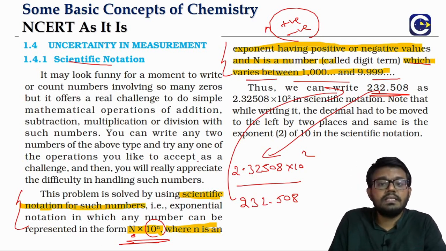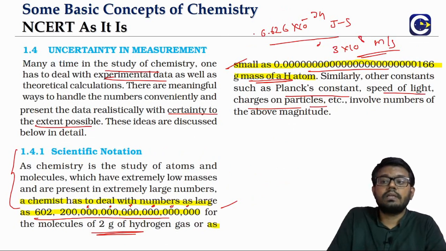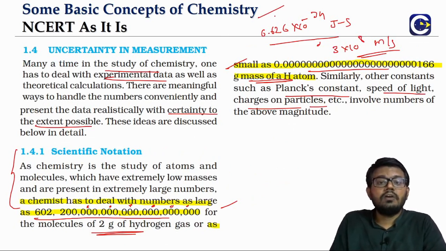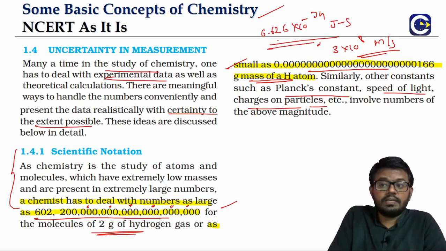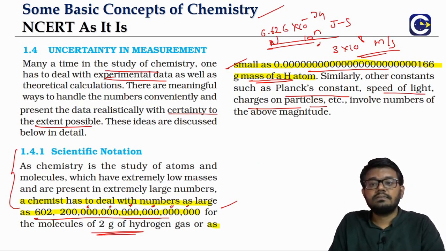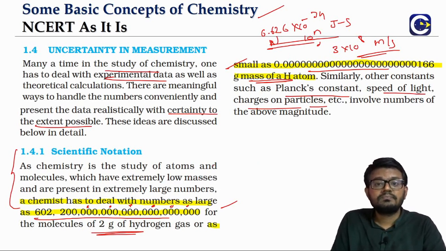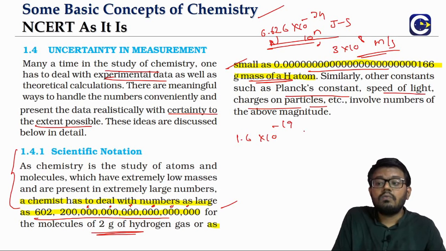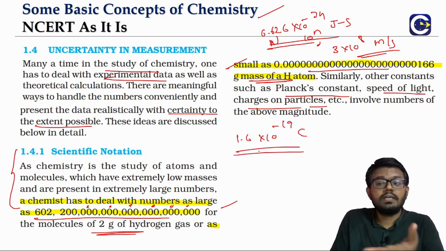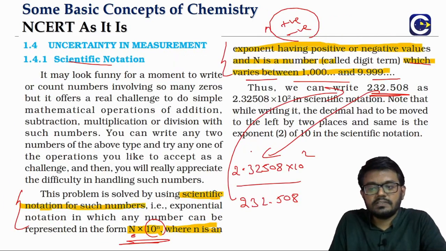Any number we can represent in the scientific notation, and like you see, a lot of the numbers that we represent, just look at this. What are we saying? The value of Planck's constant is 6.626 into 10 power minus 34 joule into second. Look at this. Is it in scientific notation? This is also in the scientific notation, right? There is a number part, and there is a 10 power small n part, isn't it? Even the speed of light. Even the basic charge value, what is the basic charge value? We will say 1.6 into 10 power minus 19 coulombs, right? Look at this. This is also in the scientific notation.